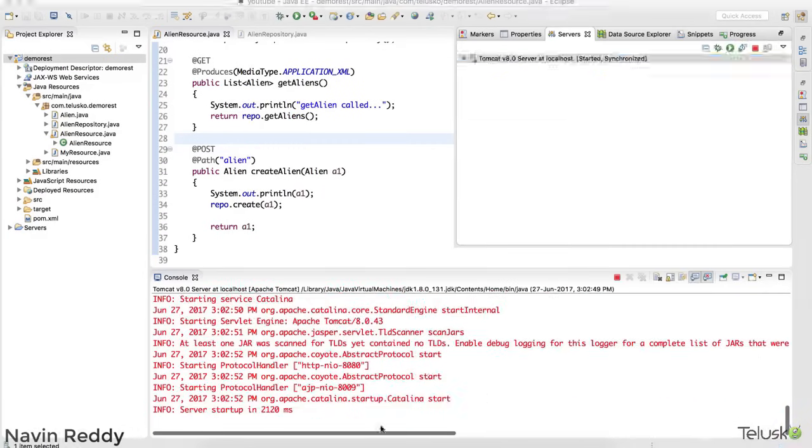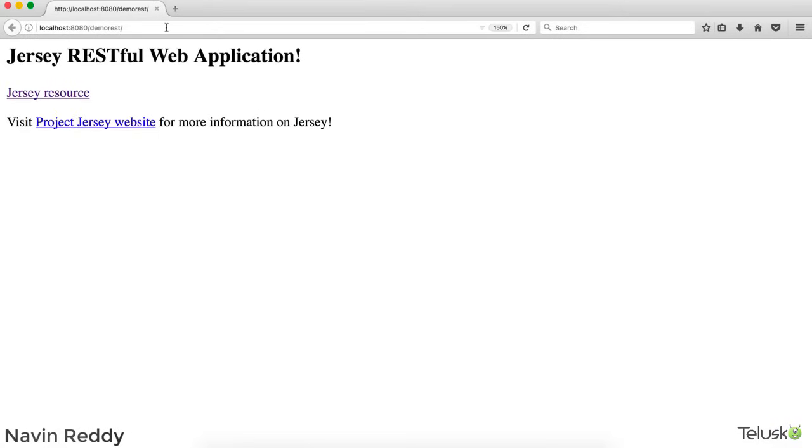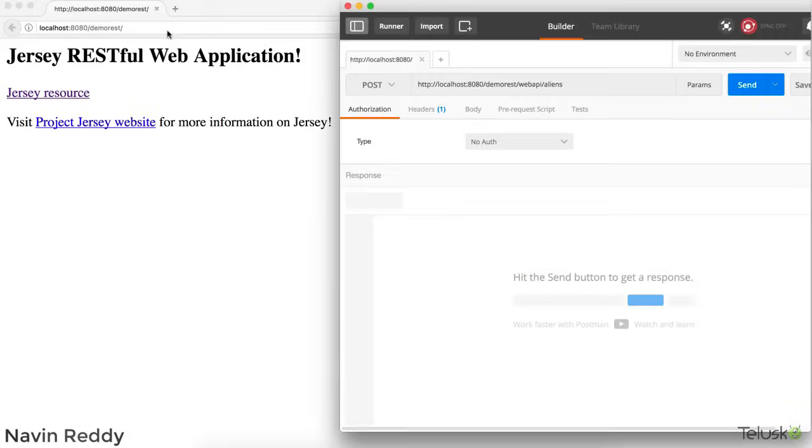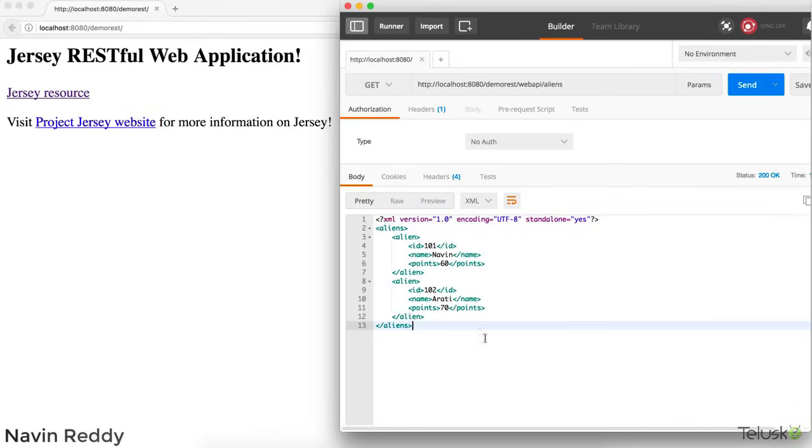Okay, so as you can see, our server started and this is your request. But again, I don't want to use a web request here. I mean, I don't want to use the browser, I want to use Postman. And in here, I will send a request for aliens. This is a GET request. I will select GET and send. As you can see, we got the data.